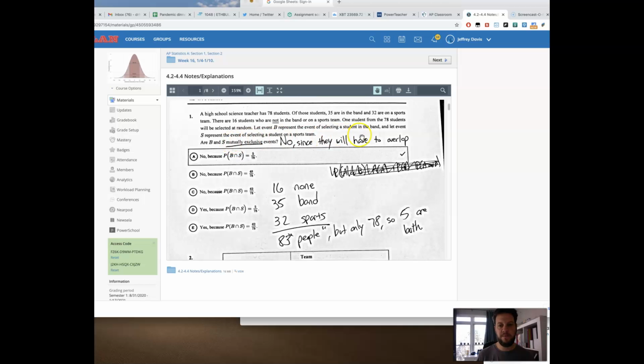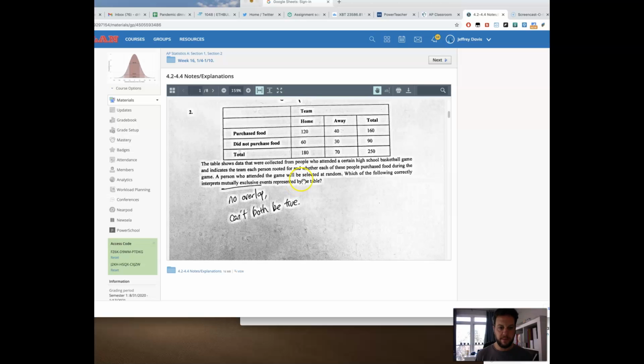But mutually exclusive means they cannot happen together. If one is happening, the other cannot. And these are not mutually exclusive because we just talked through the fact that there are 5 people that are in band and sports team.